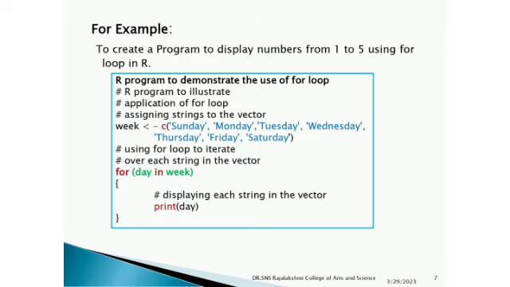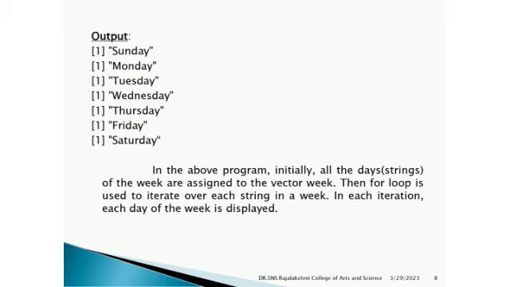So we have given a simple example for this entry check loop, the for loop. We have created a display of the numbers 1 to 5 using the loop in R programming. We have given the input as Sunday, Monday, Tuesday, Wednesday, Thursday, Friday, and Saturday. Using the for loop to iterate over each string in the vector, for day in week, displaying each string in the vector, print day. So day is printing and the output is executed.